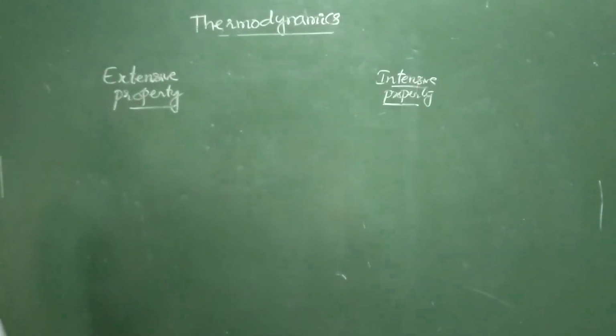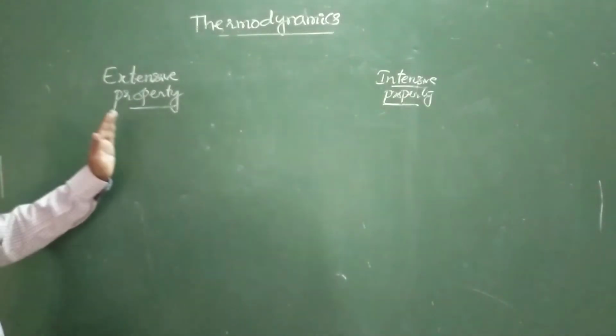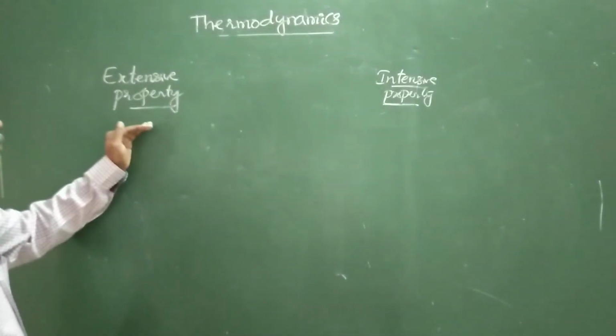Extensive and intensive property. What is meant by extensive property?